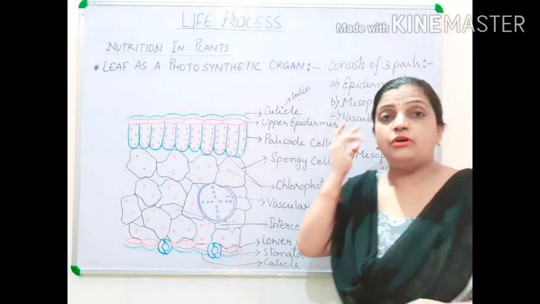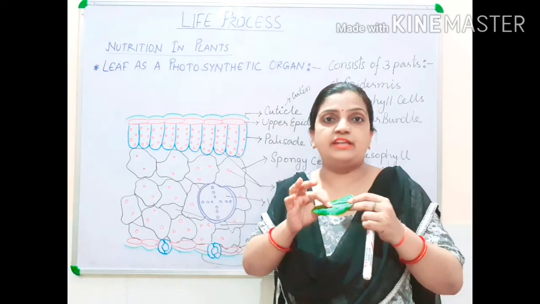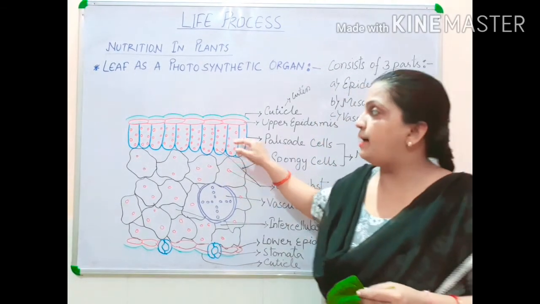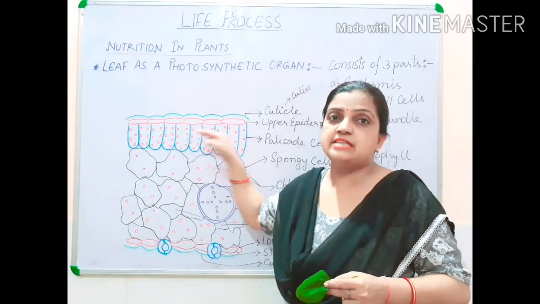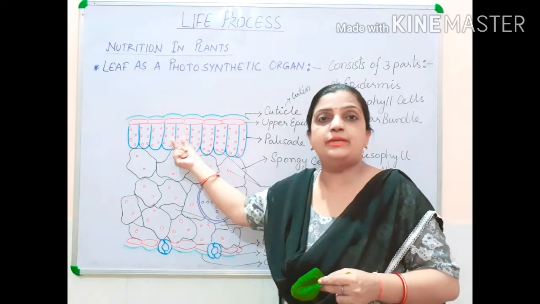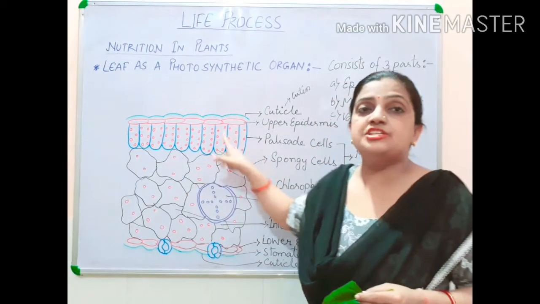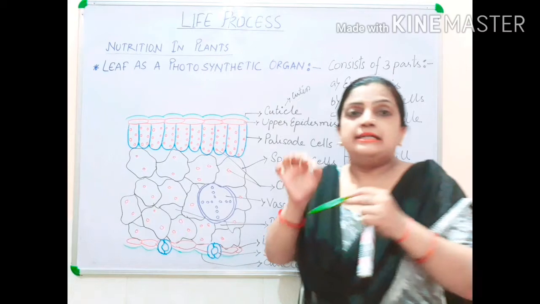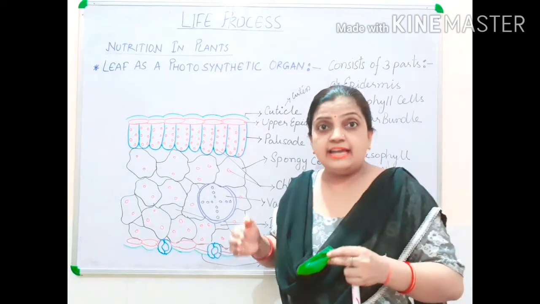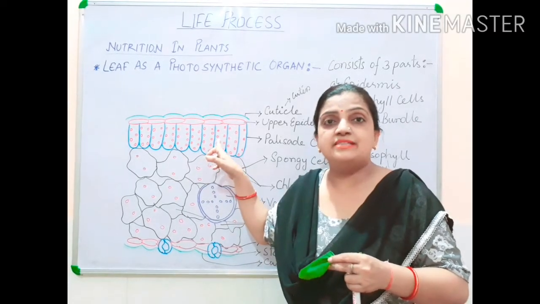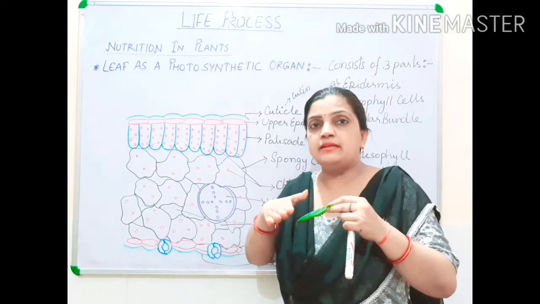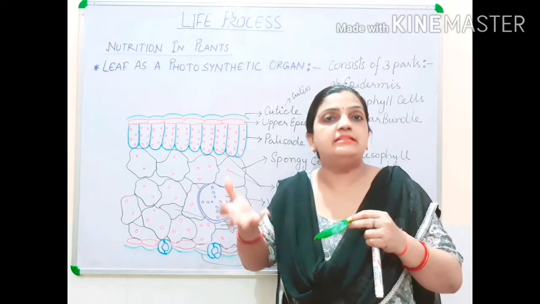Children, I told you all that the upper surface is more green in color in comparison to lower surface. This is the reason. On the upper surface, palisade cells are present. These palisade cells are tightly, compactly packed with each other, having large number of chloroplasts. So gaps are less, spaces are less, and your chloroplast numbers are also more. So that is why the surface of the upper leaf appears more green in color.